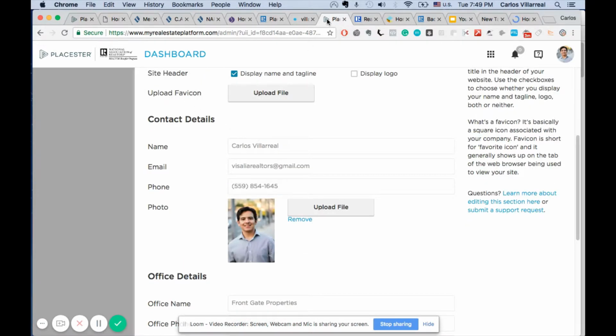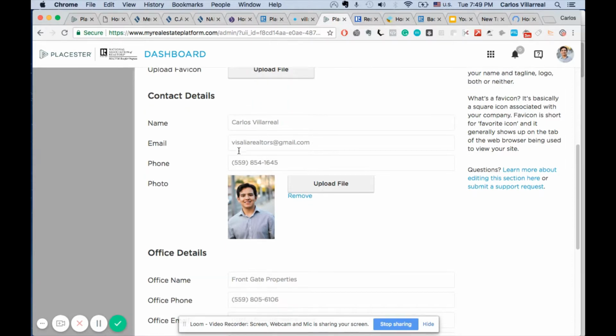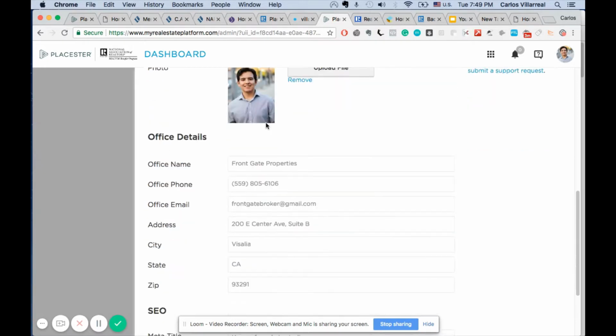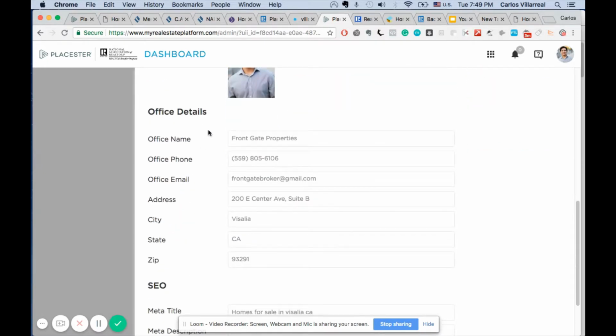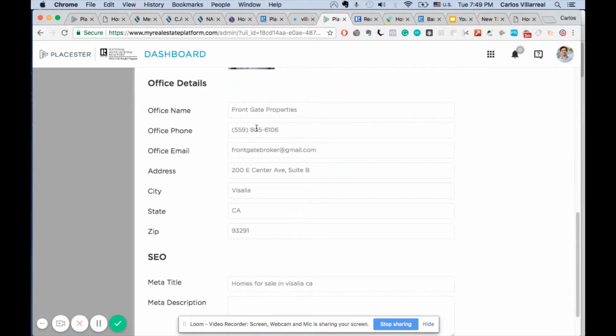Favicon is this thing right here. You see these little things next to it, the side right there? Those are called favicons. And if you have a certain logo, you're just going to do the same thing. Contact details, put your contact details. That's a photo of me. Office details, you're going to put your broker's office. If you're a broker, just list your office.